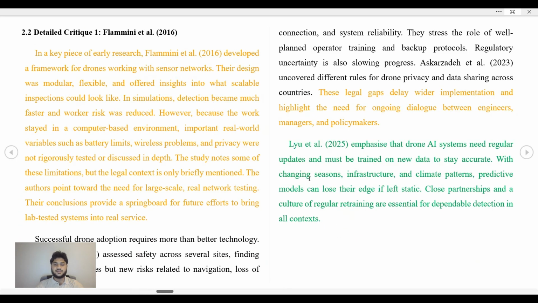Despite these advantages, several challenges remain. Drones often struggle in poor weather and limited light, which affects image quality and flight safety. Battery life and range are still limited, making it hard to cover very long rail lines. Integrating these systems with current railway operations can be complex and costly. Data privacy, security, and the need for ongoing human oversight are also major concerns. Finally, while early tests are promising, there is still a need for more real-world trials, especially across different climates and railway systems.